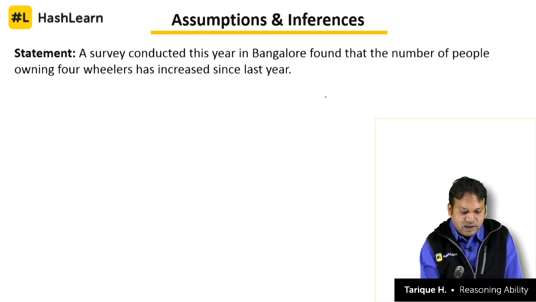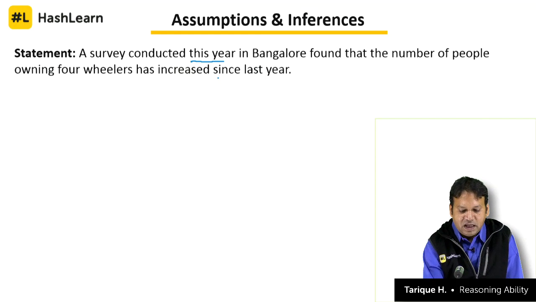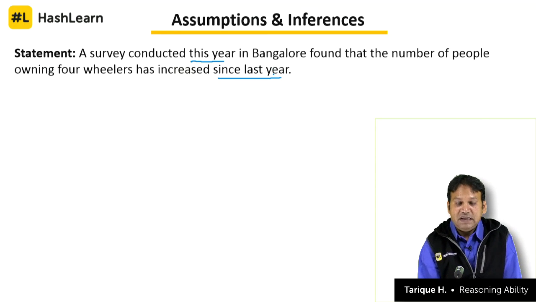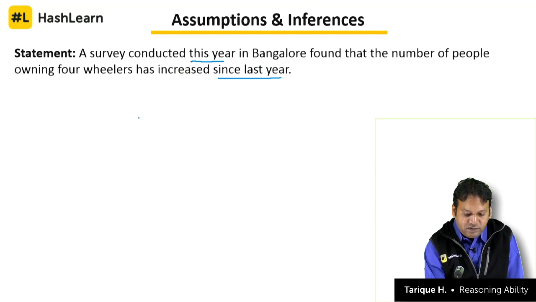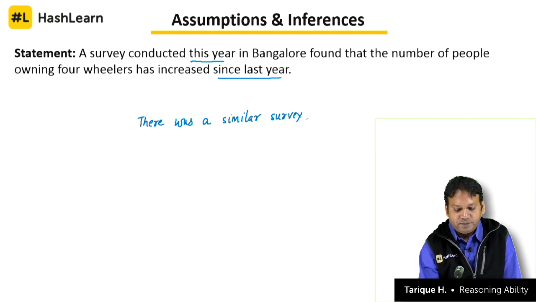Now we know that the survey was conducted this year, and it found that the number of people owning four-wheelers has increased since last year. It clearly means that there was a similar survey last year. This is the logical inference we can make. There was a similar survey done last year. How else do we know that the number has increased?